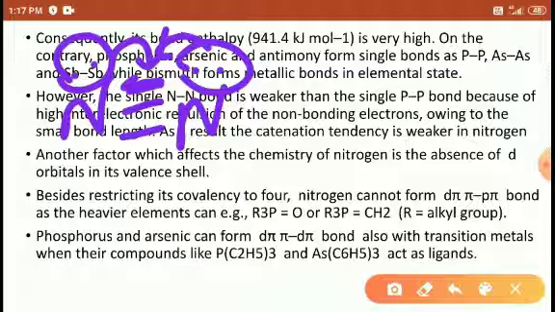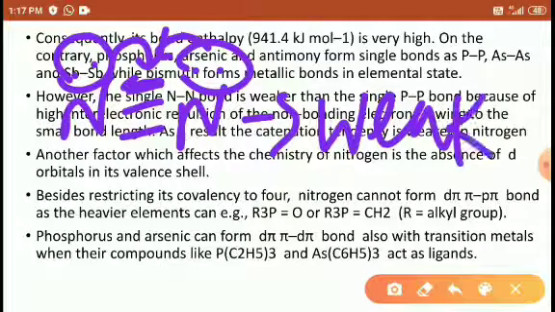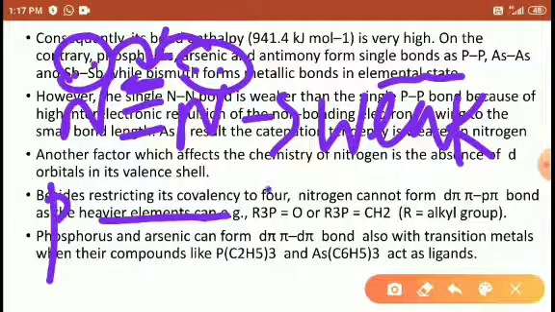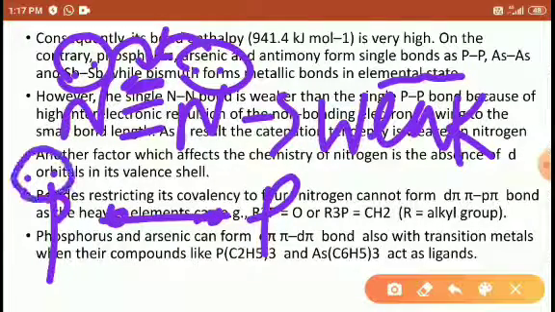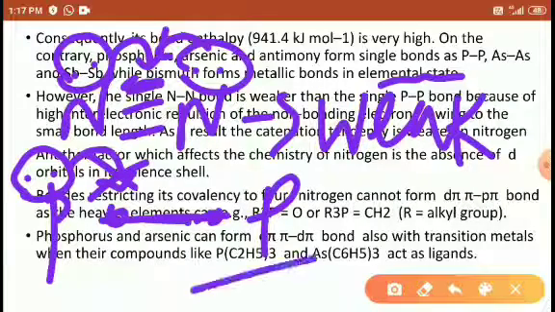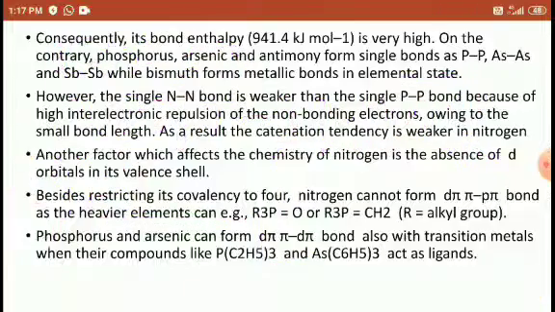Due to this repulsion, the bond breaks easily, so it is considered a weak bond. It is weak compared to the phosphorus bond, because phosphorus has a single bond, so the lone pairs do not cause any repulsion to the bond pair electrons. That's why it is more stable than this one.